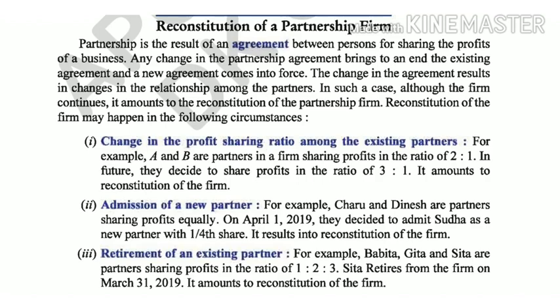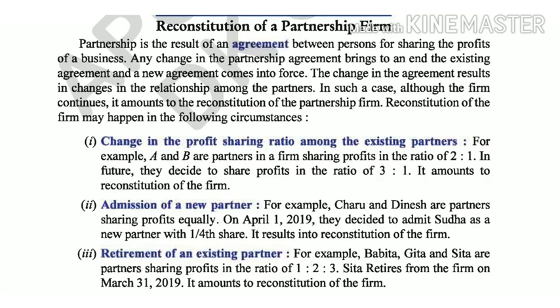For example, there are 2 partners, Charu and Dinesh, sharing profit equally, but from 1st April 2019 they decide to admit Sudha as a new partner for 1/4 share. In this case also reconstitution of the firm will take place, that is, a new agreement will come into force with 3 partners and a new ratio. Third, retirement of an existing partner. For example, 3 partners, Babita, Geeta and Sita, share profit in the ratio 1:2:3, and Sita retires from the firm on a particular date. This will also result in reconstitution.